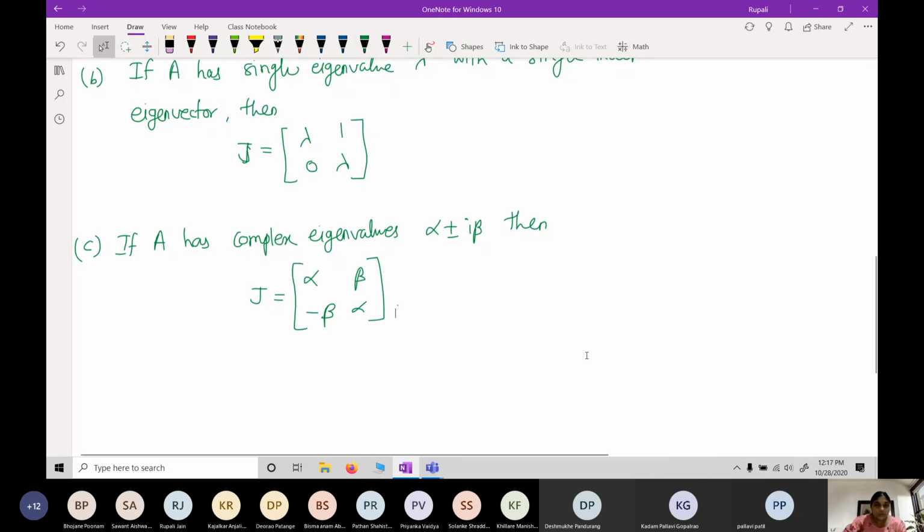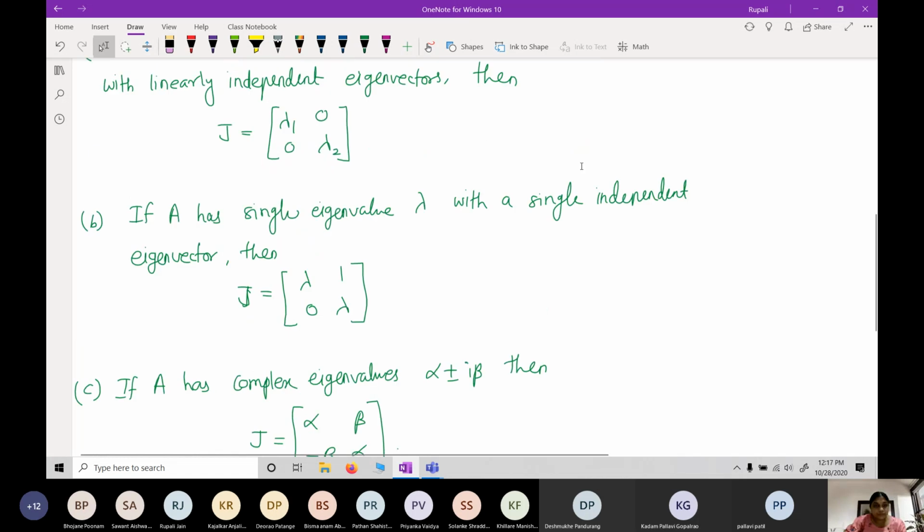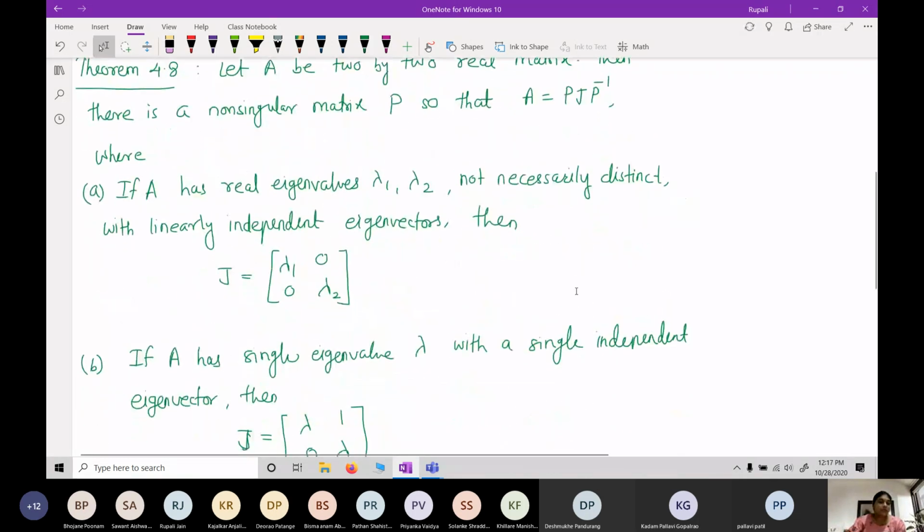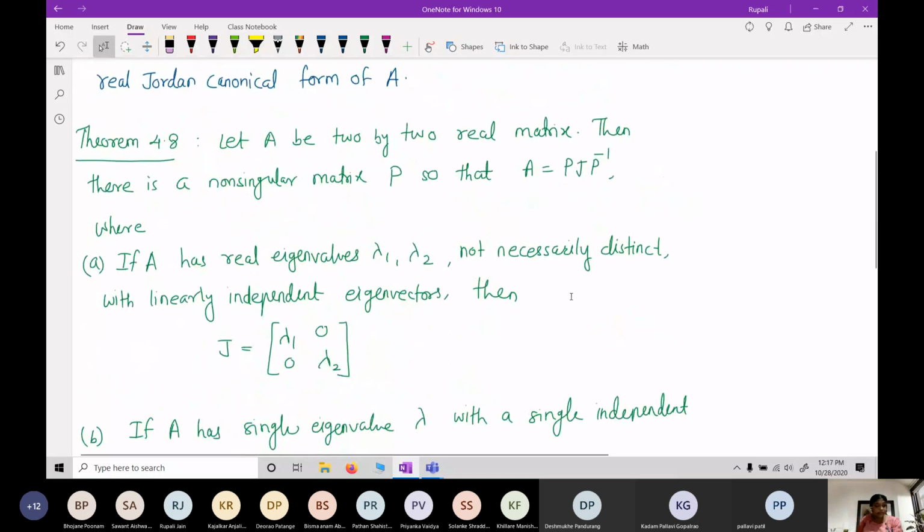So we have to prove this theorem. What this theorem says: let A be a 2 by 2 real matrix.